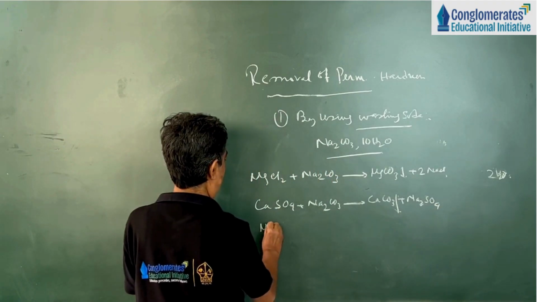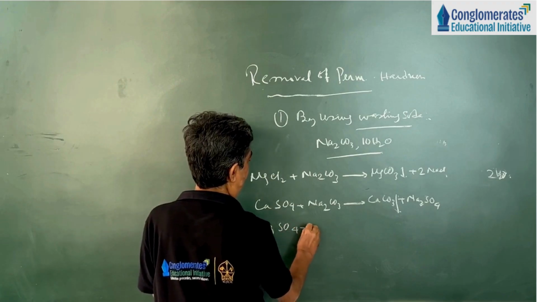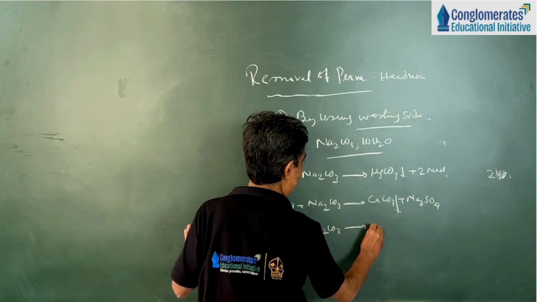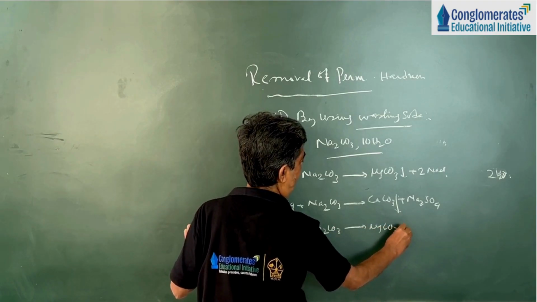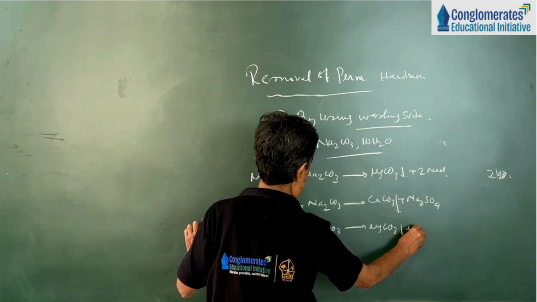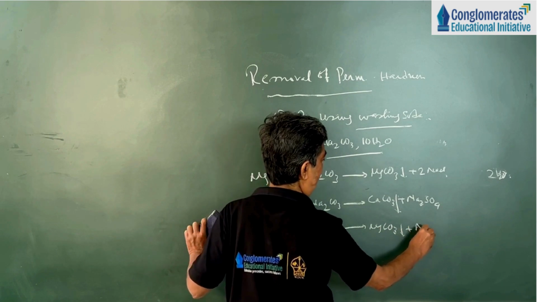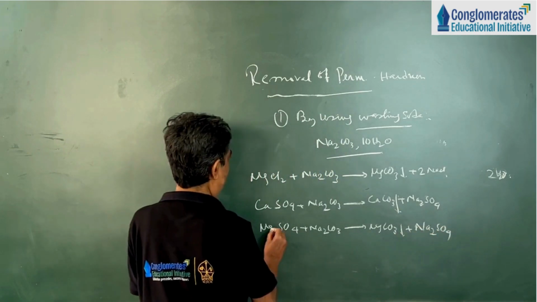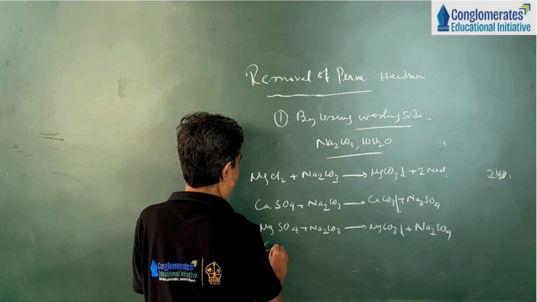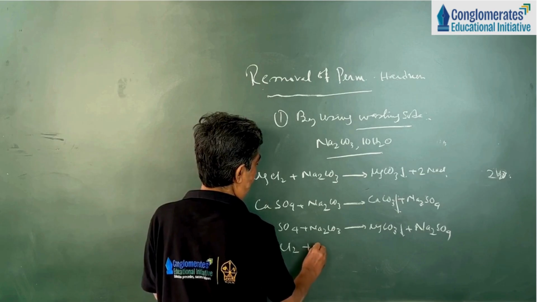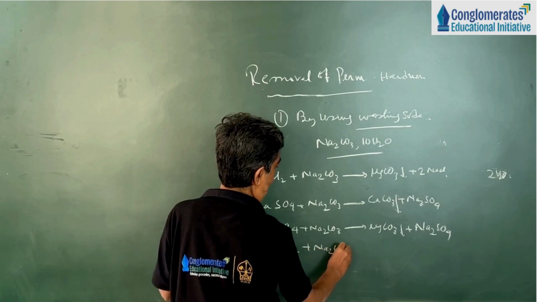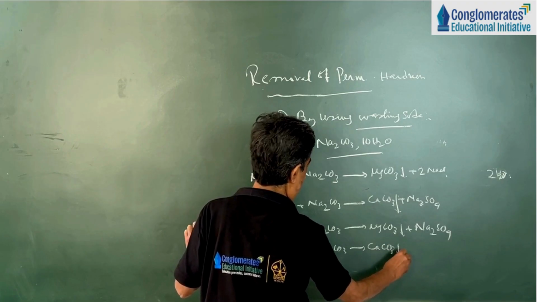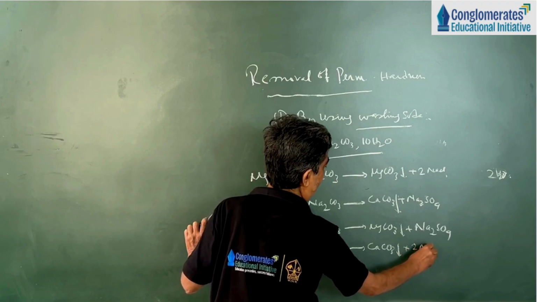Similarly, magnesium sulfate plus sodium carbonate, we get magnesium carbonate plus sodium sulfate. And finally, one more reaction is there, calcium chloride plus sodium carbonate. We get calcium carbonate plus 2NaCl.